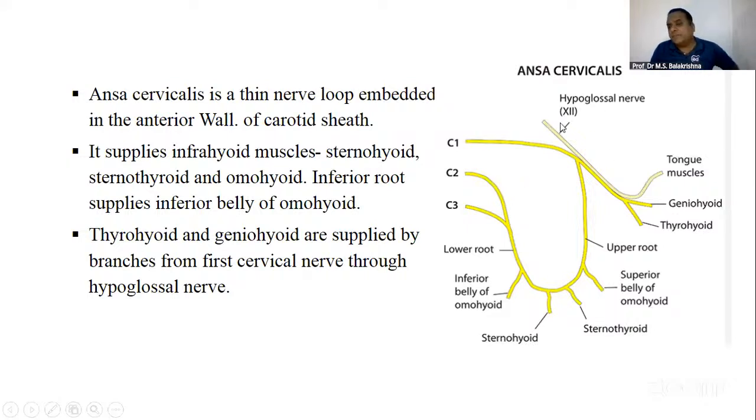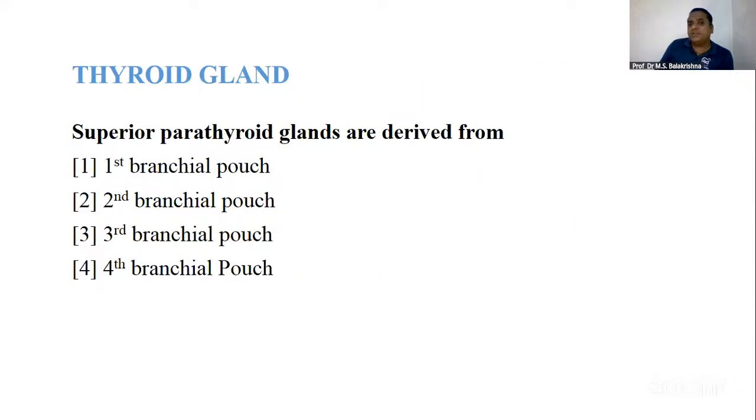So from the hypoglossal nerve, it comes down, it descends down and takes a turn. So this turning point, hairpin bend, is ansa cervicalis. Three branches it has got: superior belly of omohyoid, sternohyoid, sternothyroid. This is what you should know. In anatomy, it is diagram based. Again and again, I am telling you it's diagram based.